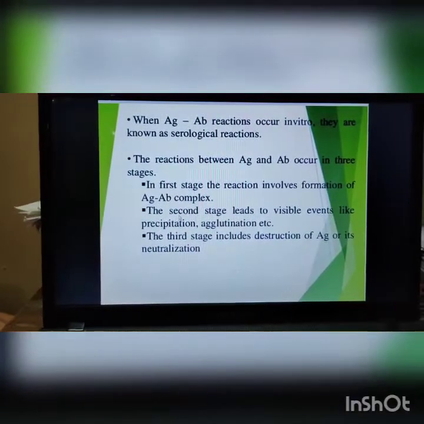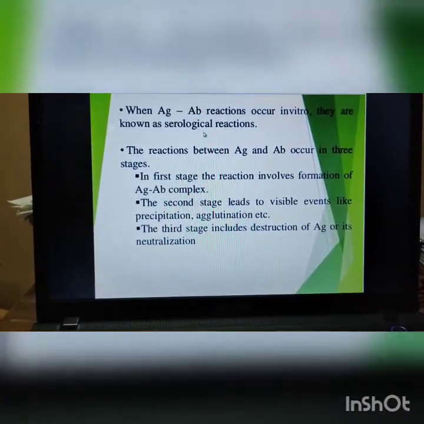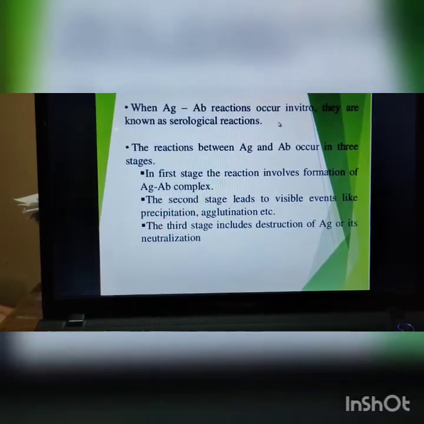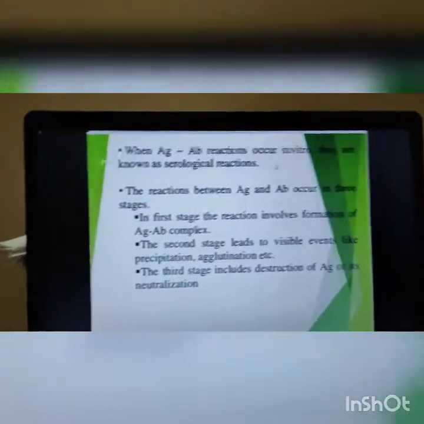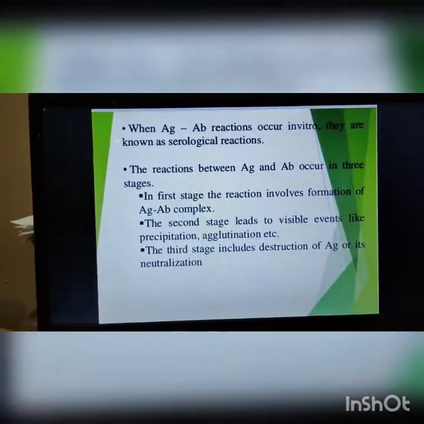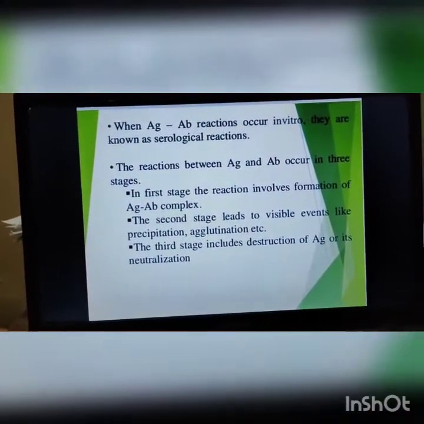Now when an antigen antibody reaction occurs in vitro, it is called a serological reaction. In vitro means the reaction occurs outside the body, just like a blood test reaction or a blood detection reaction, or various kinds of reactions which occur outside the body. So these are called serological reactions.